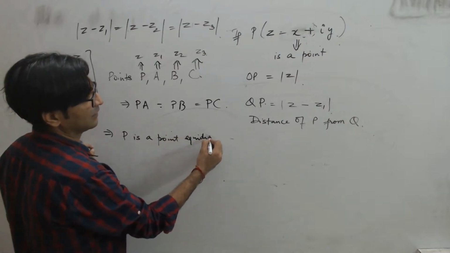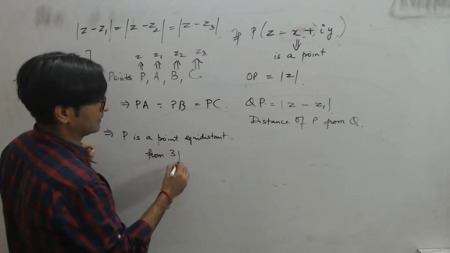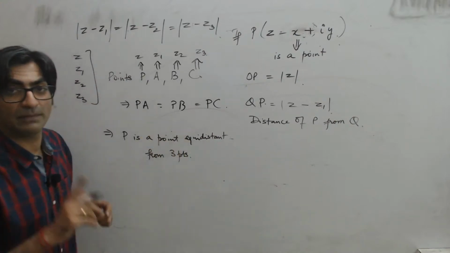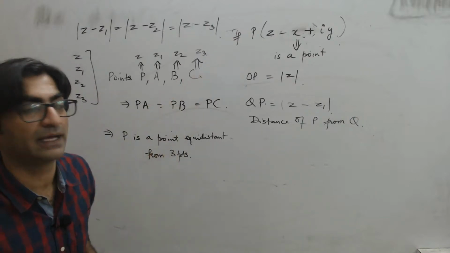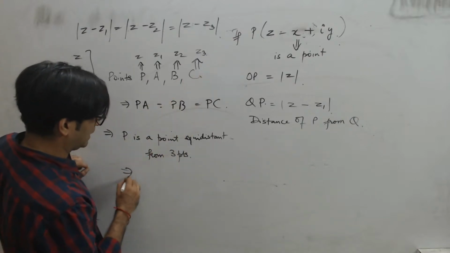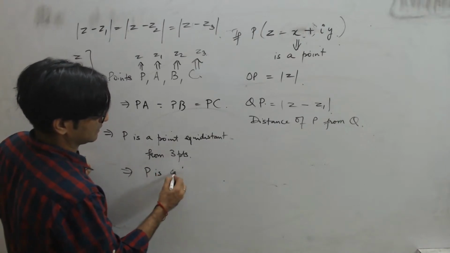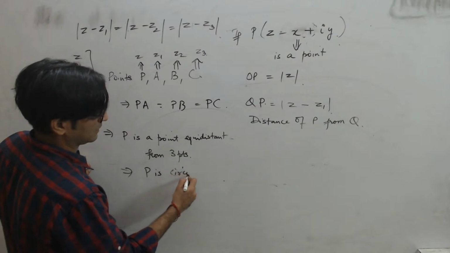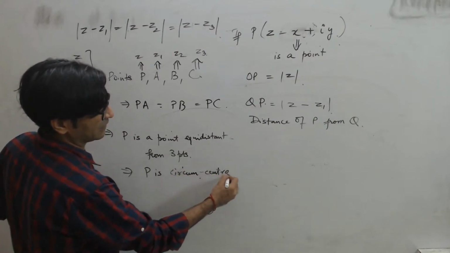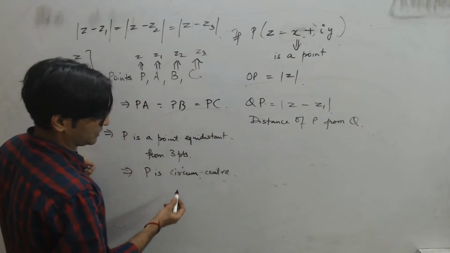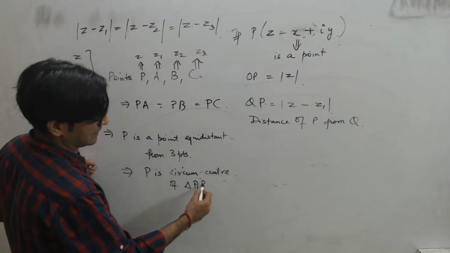forget vertices, I can think, implies P is a point equidistant from 3 points. मतलब एक ऐसा पॉइंट है z जो 3 गिवन पॉइंट्स ऑन द प्लेन से इक्विडिस्टेंट है. Now if it's equidistant, it immediately means P is the circumcenter, right? I have already explained what the circumcenter is. It's the center of the circle that encloses the triangle. Circumcenter of triangle ABC, है ना?